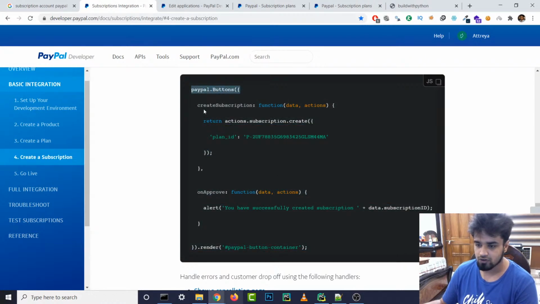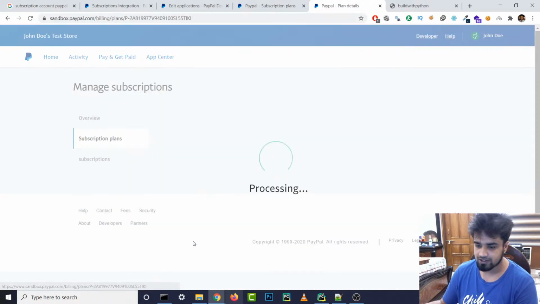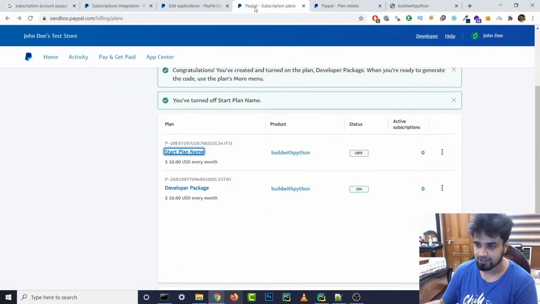So PayPal.buttons. Whenever a button is clicked, it's going to create a subscription, and data and actions are going to be sent, and then when it returns, it returns actions.subscriptions.create with the plan ID. So this is basically what we are sending to create a subscription, right? And the plan ID we have to send. So we have the plan ID over here, I guess. When we click on it, this is the plan ID, right? Let's just make sure by clicking on it: plan name, plan ID. So yeah, this is the plan ID that we just created.